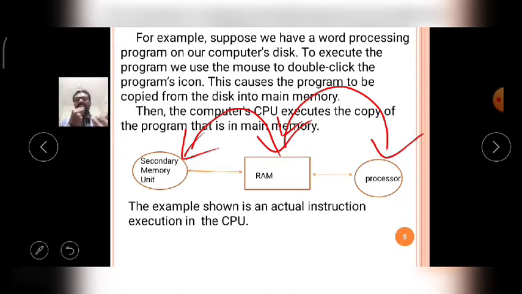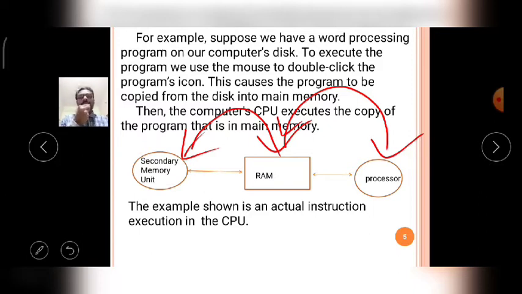So the random access memory, RAM, is the mediator between the secondary memory unit and the processor. That's why if the RAM capacity is very high, then what will happen? The flowing of data from the secondary memory devices to RAM to the processor, then processor to the RAM to the secondary memory devices is very easy. So when the capacity of RAM is increased, the processing speed also increases in the computer system.